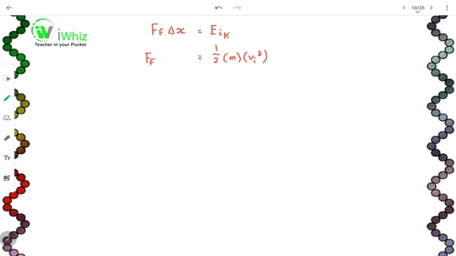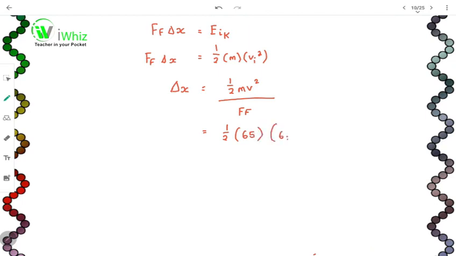So what would I have? Force of friction delta X. If I wanted delta X, I would say delta X is equal to half mv squared all over force of friction. So let's do that. Let's say half, 65 kg, because that was his mass.